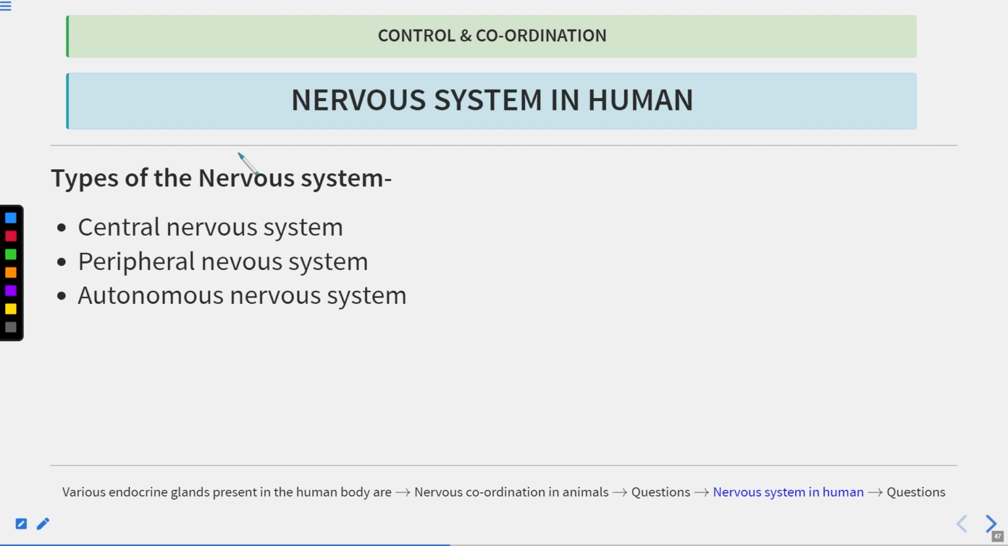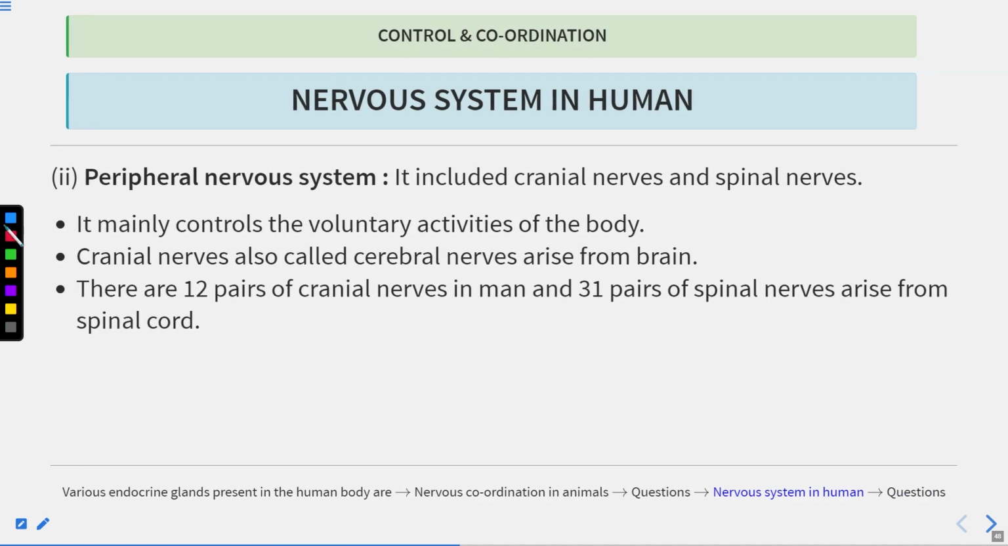In the previous lecture, we were studying the types of the nervous system. There are two components of the nervous system: the central nervous system and the peripheral nervous system. These are the main components of the nervous system. But there is one more nervous system known as the autonomous nervous system, which you can say is a part of the peripheral nervous system only. So we have completed the central nervous system, and in this lecture we will be talking about the peripheral nervous